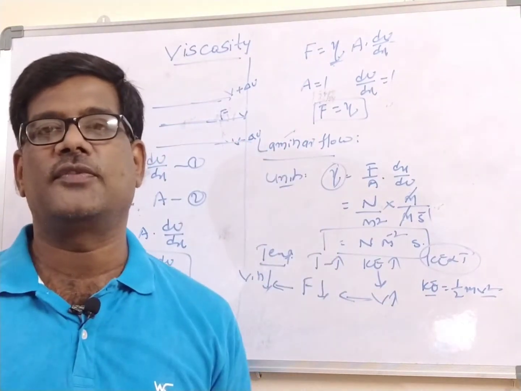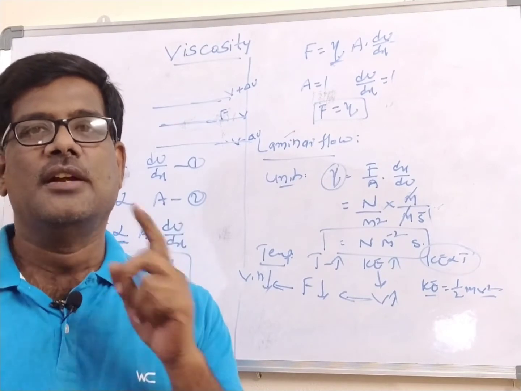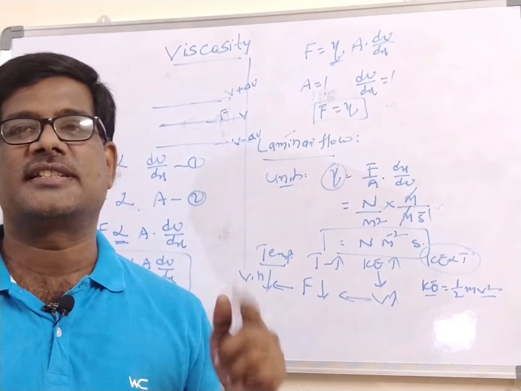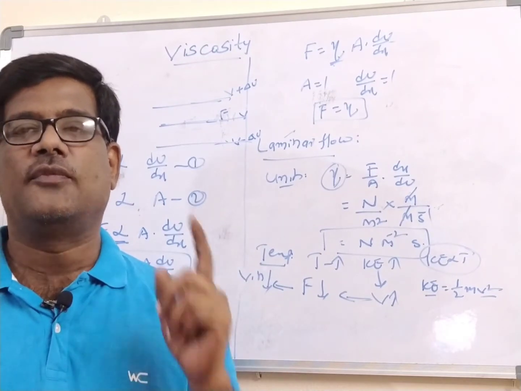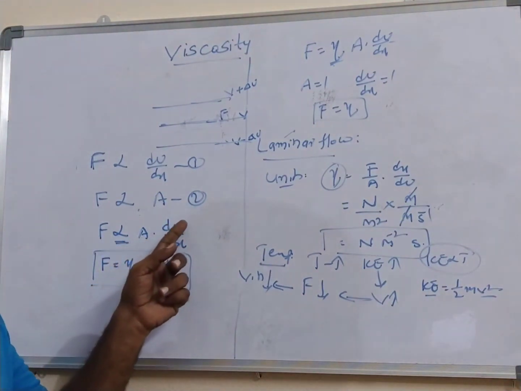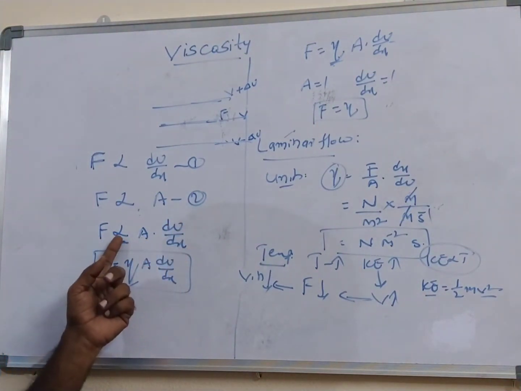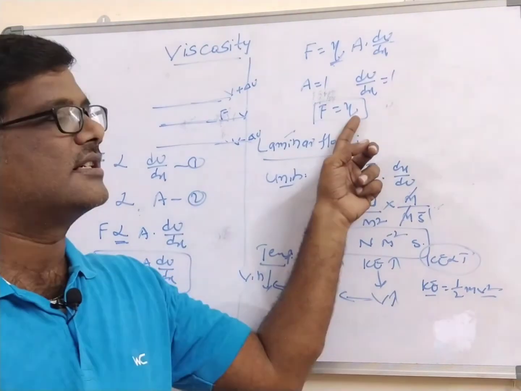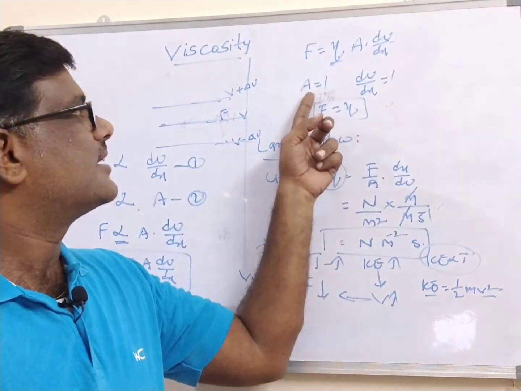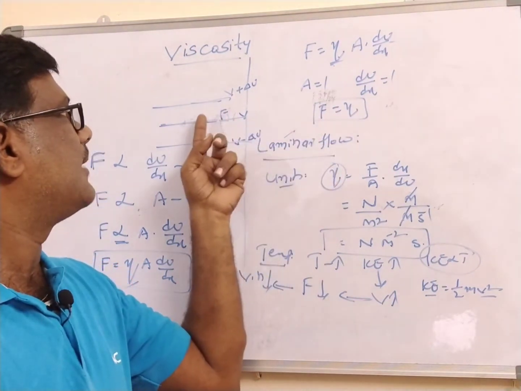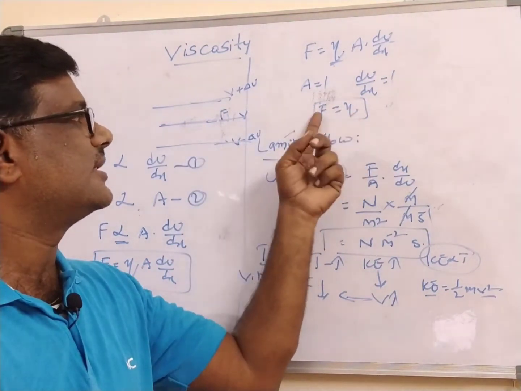This intermolecular force depends on two parameters. One is dv by dx, which is called the velocity gradient. The second one is the area of cross section. Force is directly proportional to both. Ultimately F is proportional to A into dv by dx. I keep a proportionality constant, nu, which is called the viscosity quotient. What is the definition of the viscosity quotient? When A is equal to 1 and the velocity gradient is 1, the force operating on the layers is called the viscosity quotient.